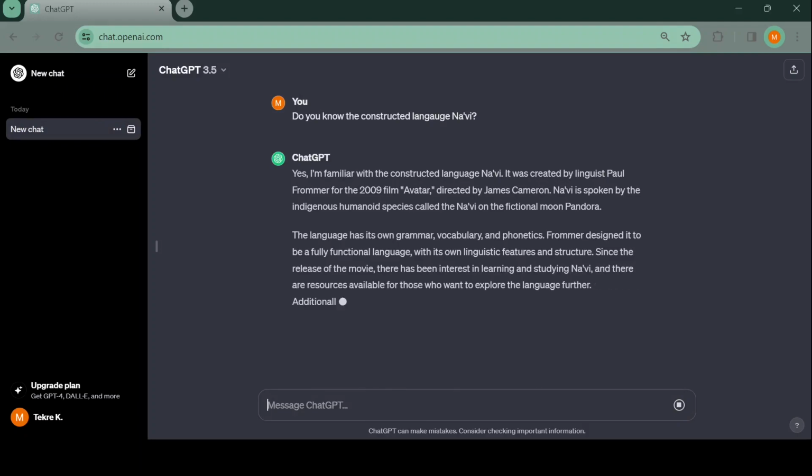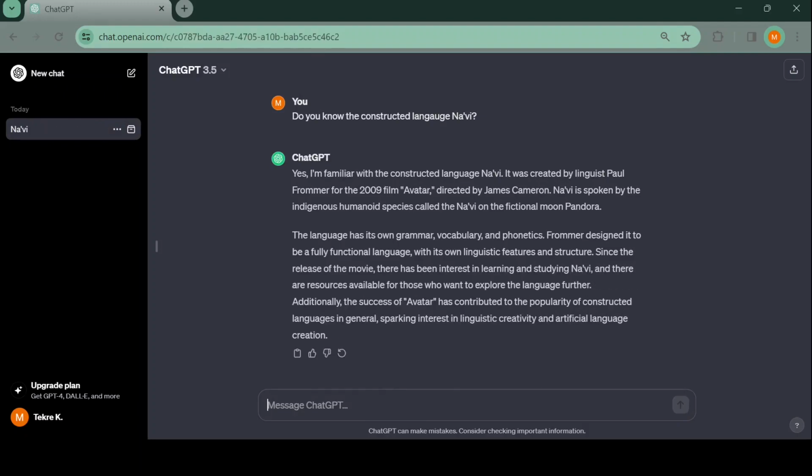Do you know the constructed language Na'vi? Yes, I'm familiar with the constructed language Na'vi. It was created by linguist Paul Frommer for the 2009 film Avatar, directed by James Cameron. Na'vi is spoken by the indigenous humanoid species called the Na'vi on the fictional moon Pandora. The language has its own grammar, vocabulary, and phonetics.